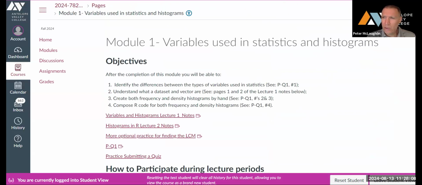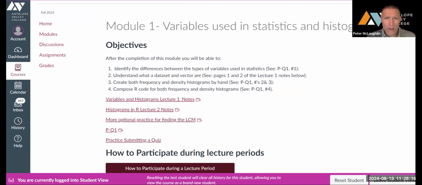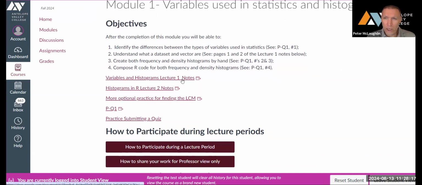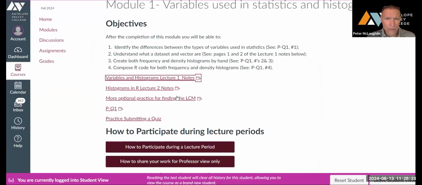It takes us to the first module. At the top, it gives the objectives of the module. Then below that, there's some notes for this module. So if you click on those, it'll take you to some class notes. Some more class notes here. And then there's more optional practice for finding the LCM.